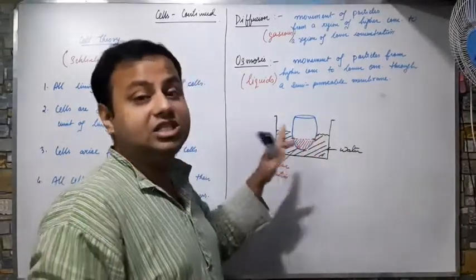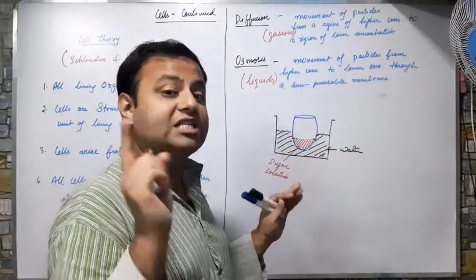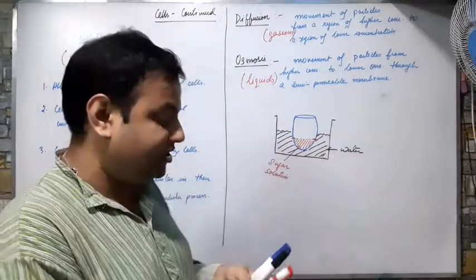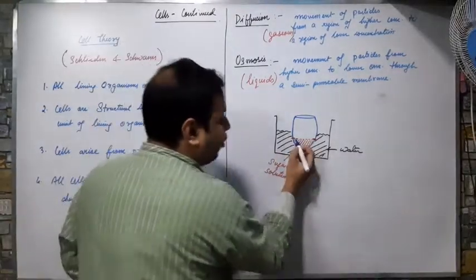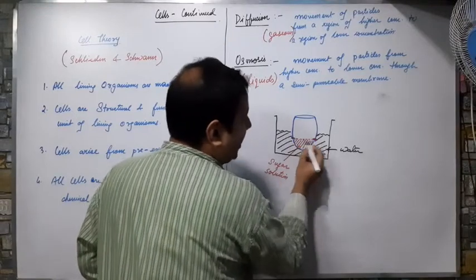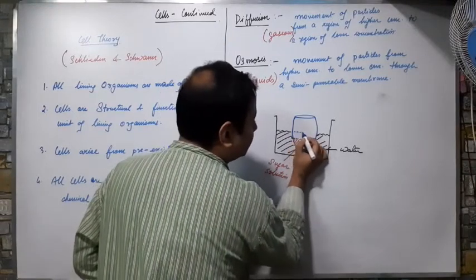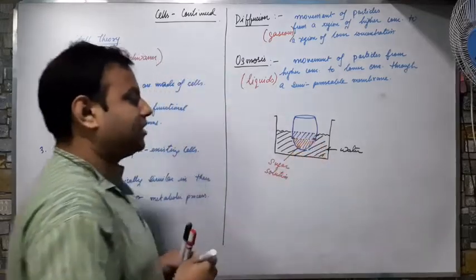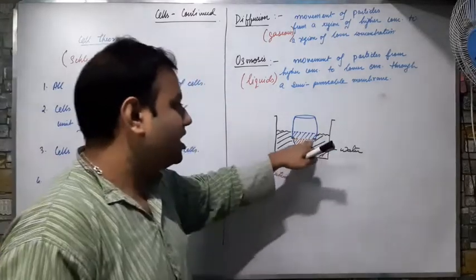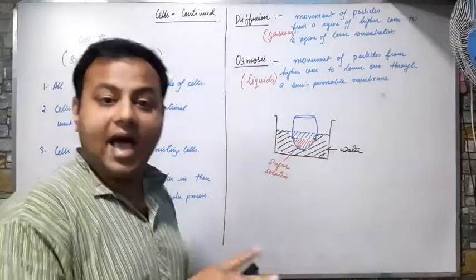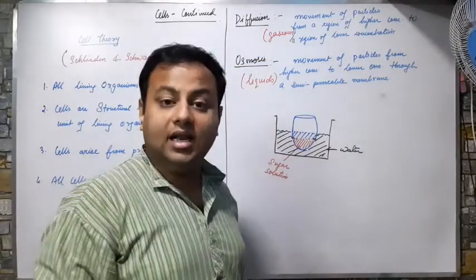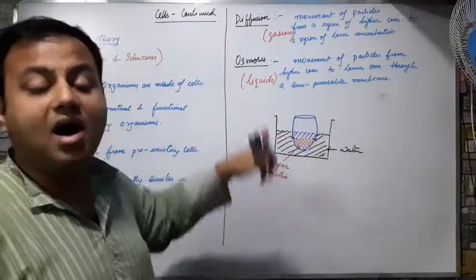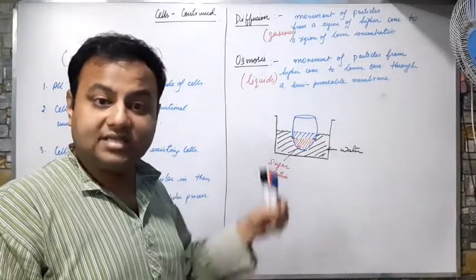I will not see any change outside, but I will see a significant change inside. What will I see? The point up to which I have marked the line has gone up. It has gone up to this much position. After 1 day, the solution inside the egg cell has risen above the mark I placed earlier.